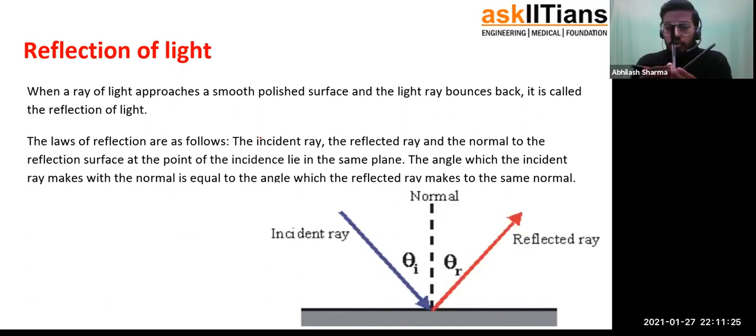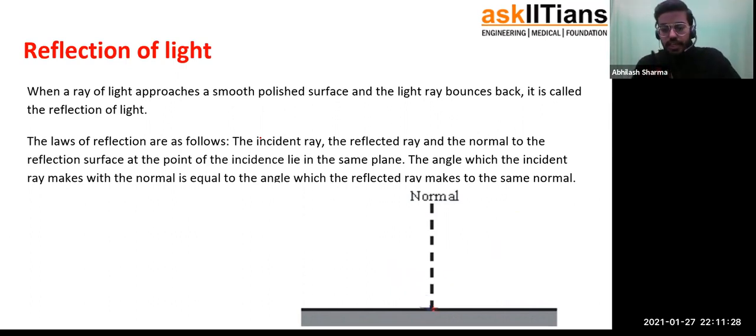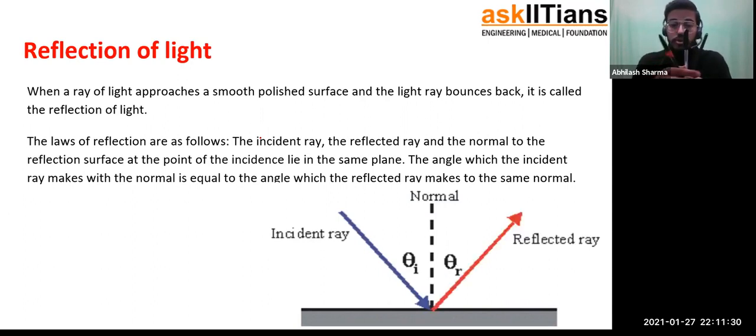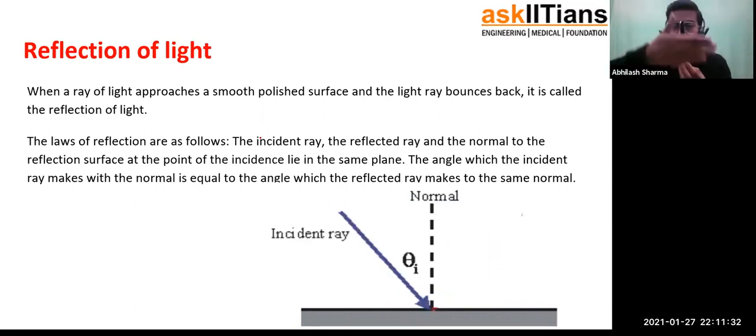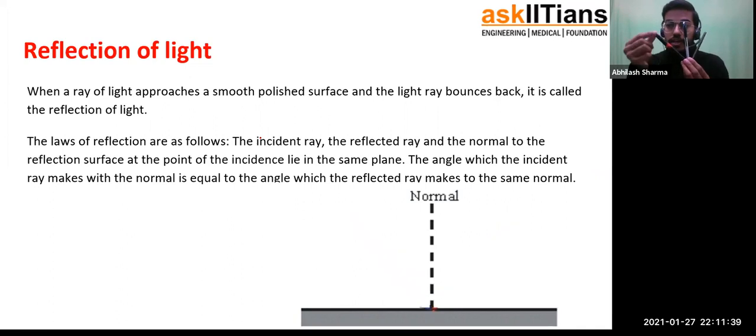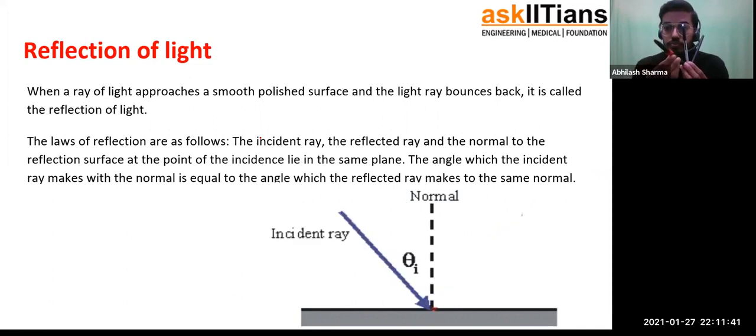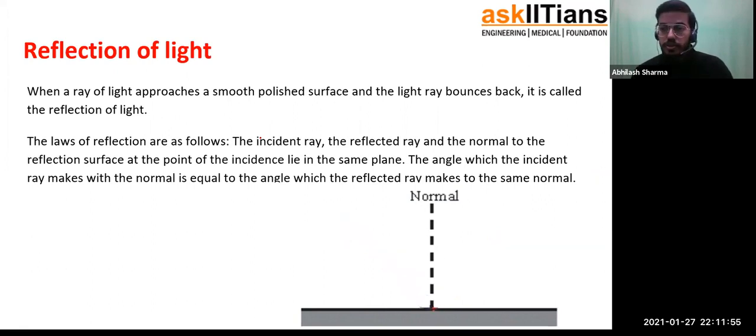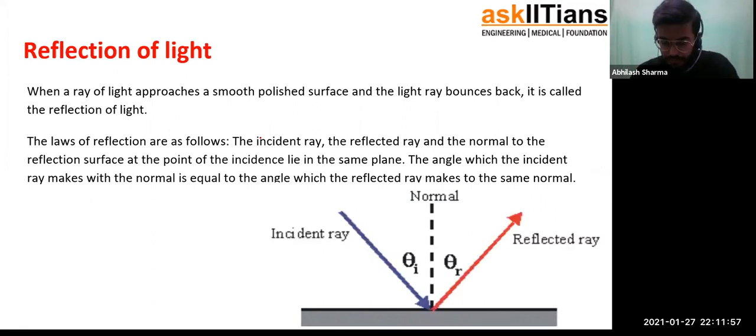That means all these three lines can actually be drawn on the same paper. They lie in a 2D plane. None of the rays can come out of this plane. Like I cannot have a reflected ray coming out towards you. That's a violation of the law of reflection. It has to be in this plane only. All three lie in the same plane. Nor can the normal come out on any side, nor can the incident ray go in and out. That's not possible. So that's what lying in the same plane implies.